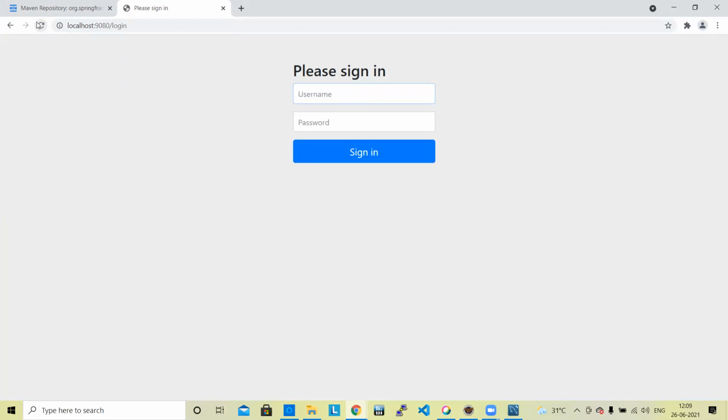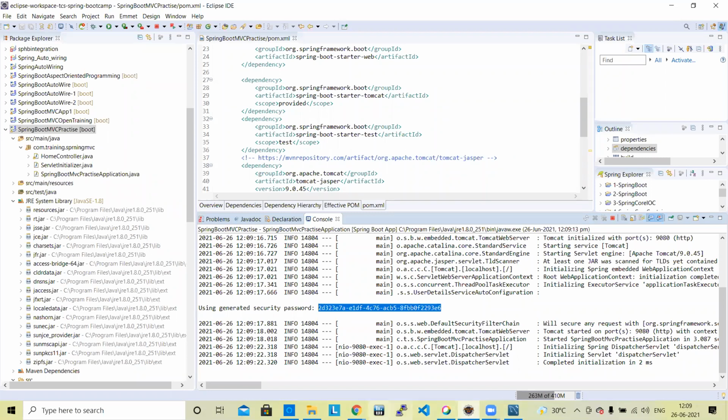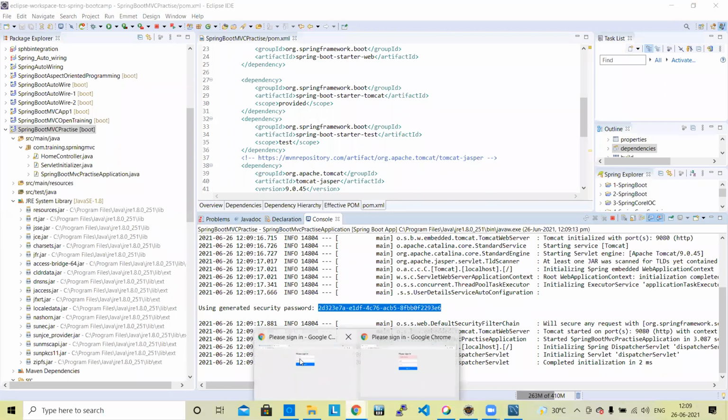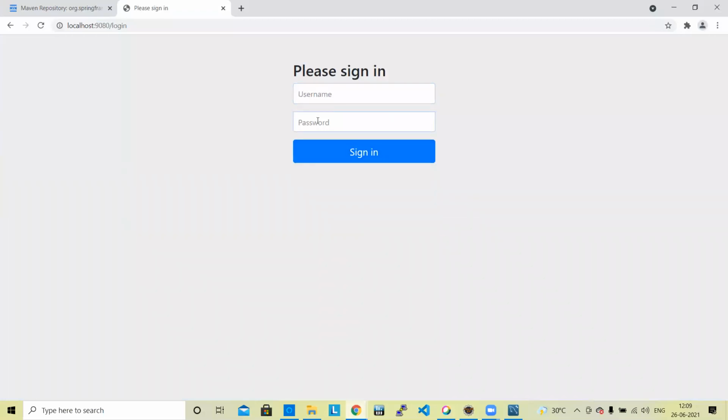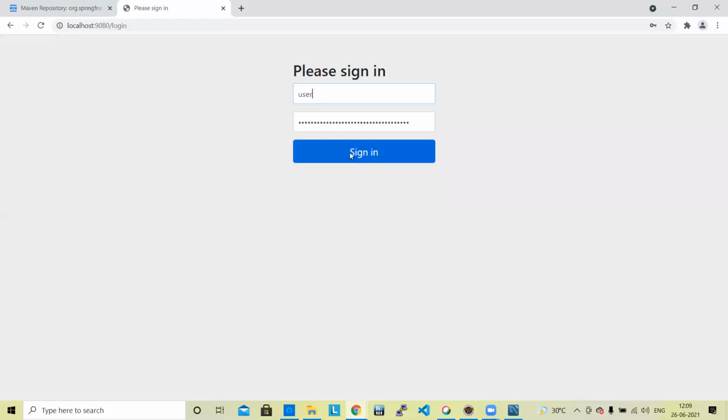Automatically a security password will be generated by the application. So you can copy this auto-generated password and user. Click here. After this, the login page is coming.